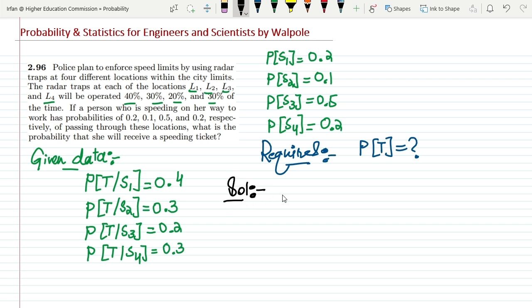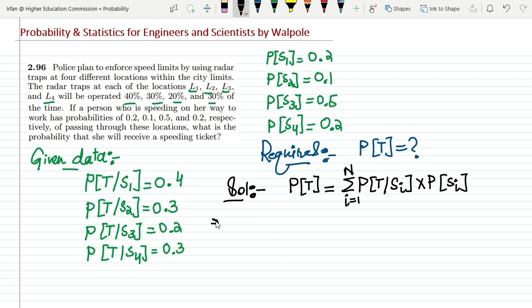In order to solve it, we can again use the formula which we have previously seen. To find the probability of trapping a person, it would be the probability of trapping a person given that he or she will pass location Si, multiplied by the probability of passing location Si, then adding them together from 1 to n. This is the formula I am going to use here.